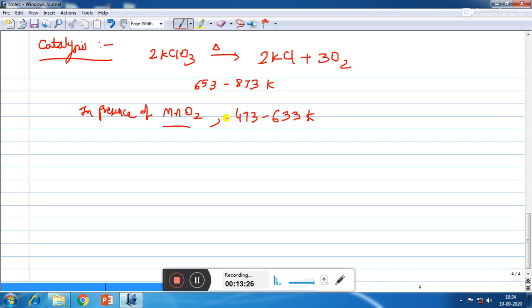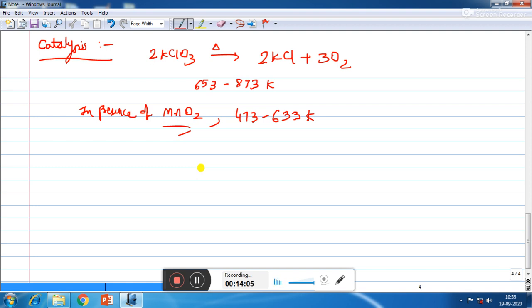Here we will see that whatever amount of manganese dioxide is added, it remains unchanged with respect to its mass and composition. So at the end of the reaction, the catalyst is recovered in its original form. In a similar manner, the rates of a number of chemical reactions can be changed by the presence of foreign substances, and these foreign substances which increase the rate of chemical reactions are called catalysts.